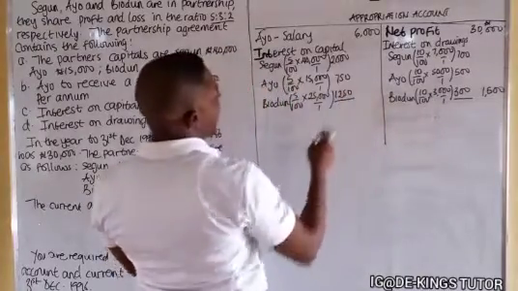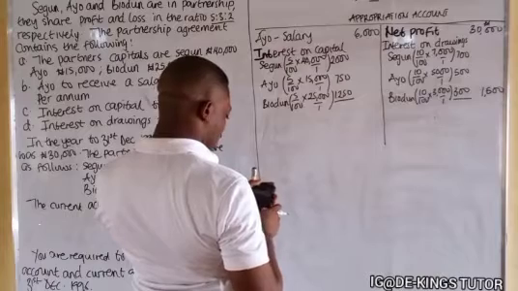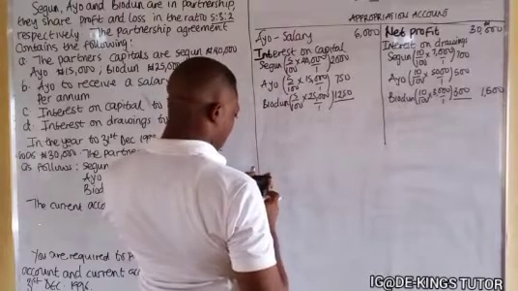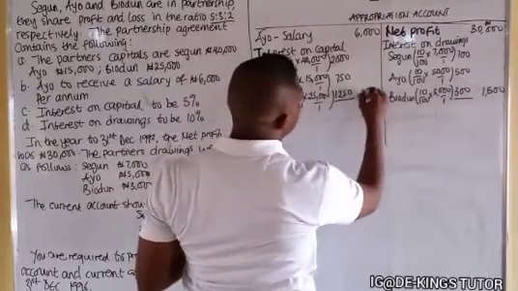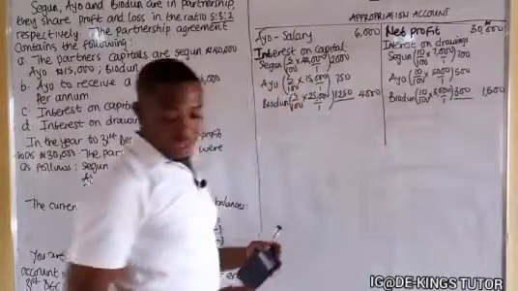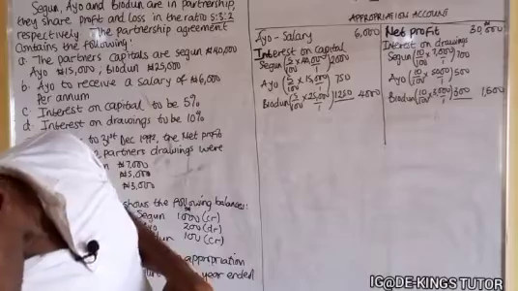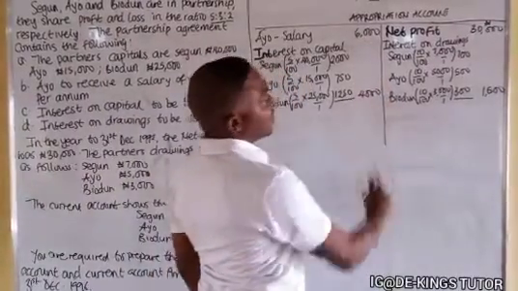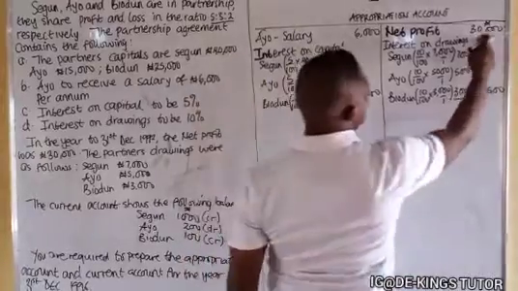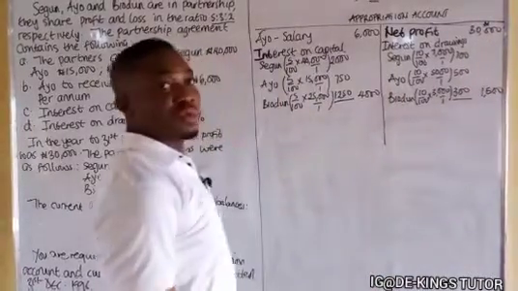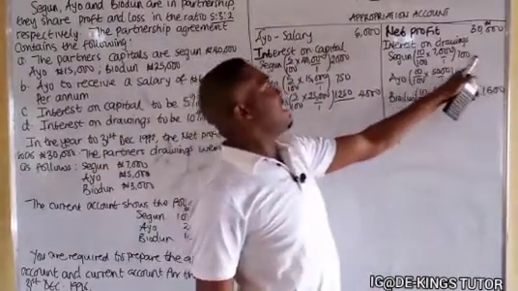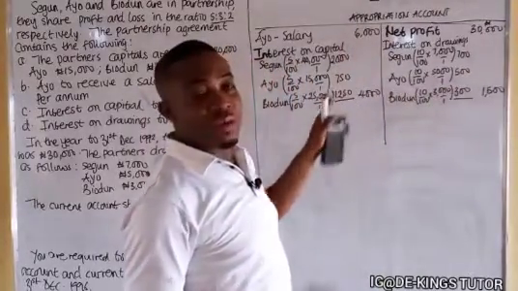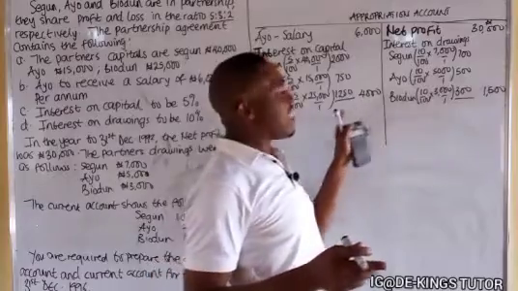If I add these three together, it will give me 4,000. So 6,000 plus 4,000 is 10,000, while 30,000 plus 1,500 is 31,500. So it means what the business receives is in excess of what it will pay out. So there is profit, as the credit side is greater than this.